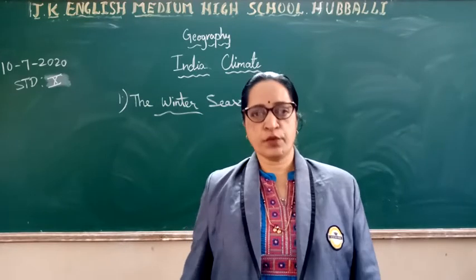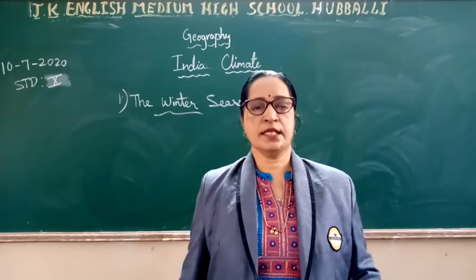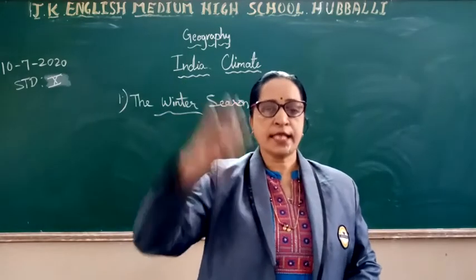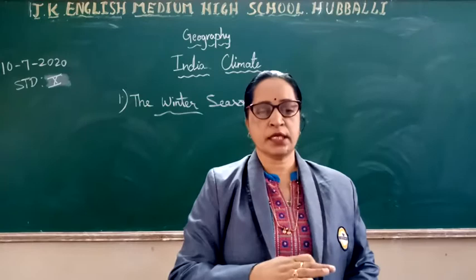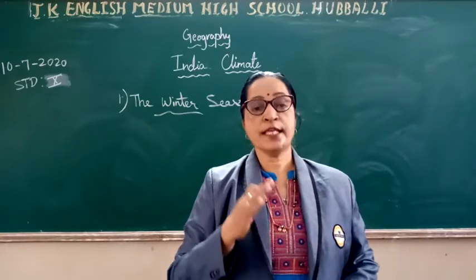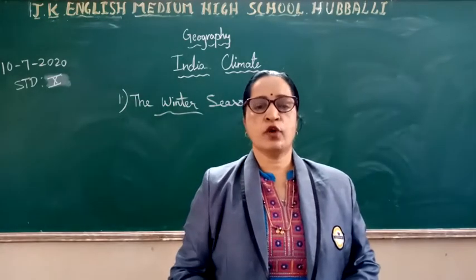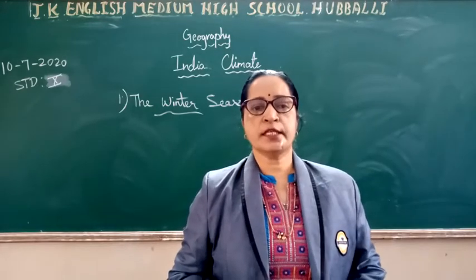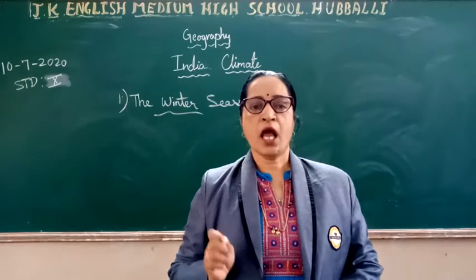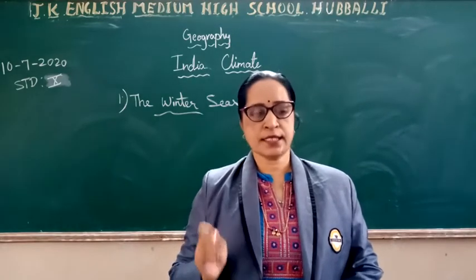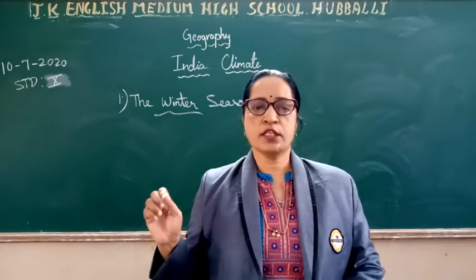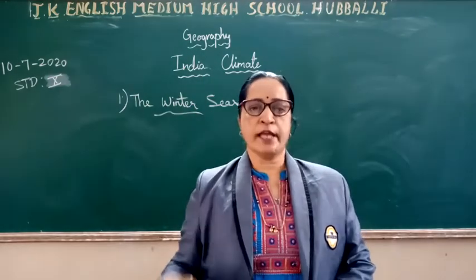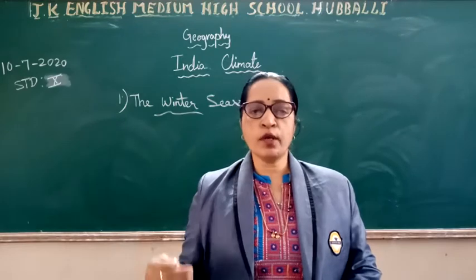During this winter season, the rays of the sun fall vertically over the southern hemisphere, so India gets the oblique rays of the sun. Hence the temperature and humidity are low and the sky is clear. It is cool in the north and warm in the south. January is called the coldest month.